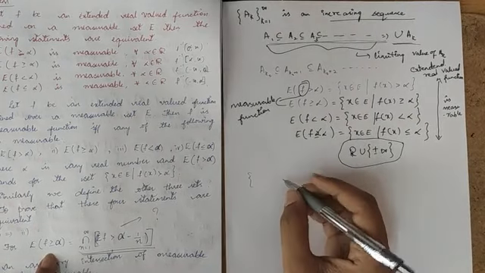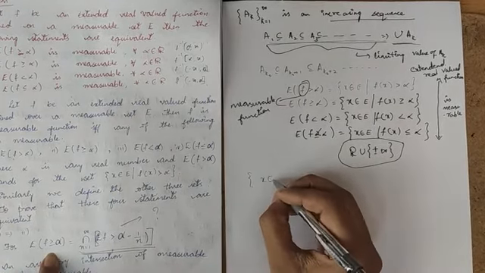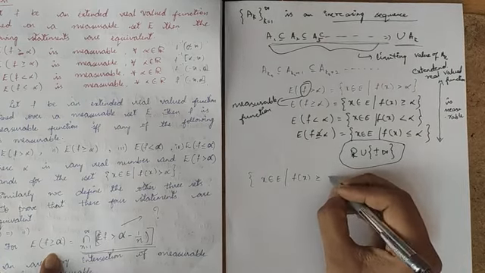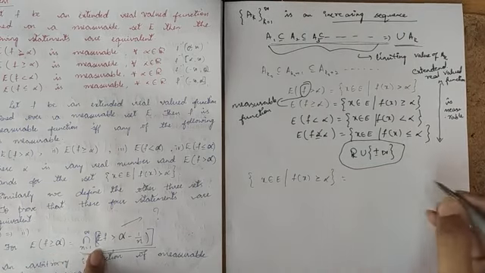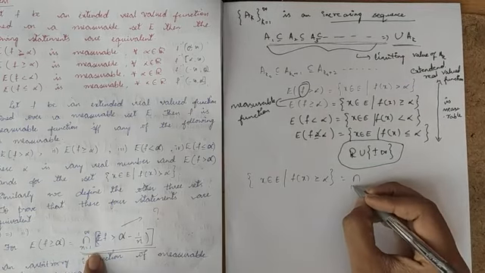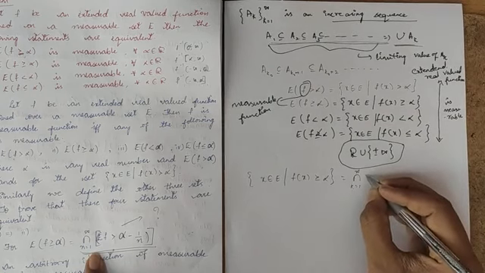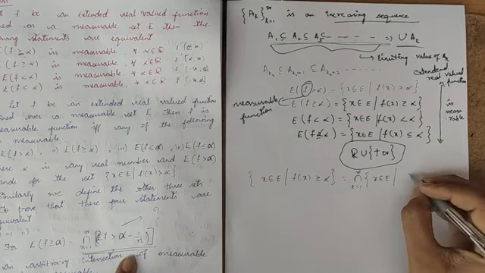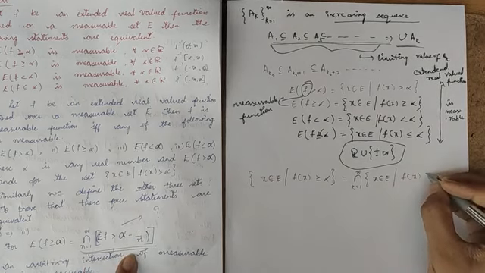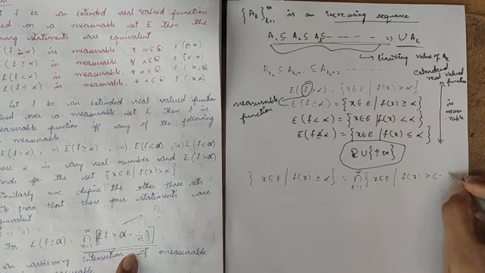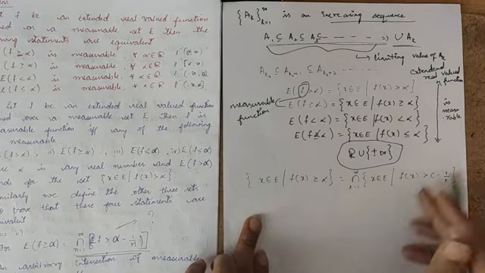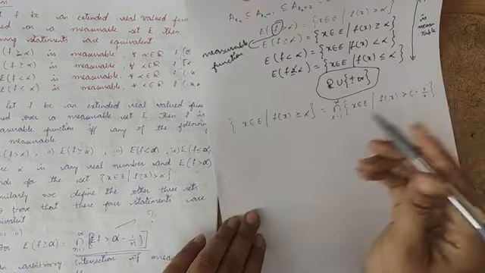E of f greater than or equal to alpha means x belongs to E such that f of x is greater than or equal to alpha, and I'm defining that to be equal to the intersection over k equal to 1 to infinity of x belongs to E such that f of x is greater than c minus 1 over k. If I show my LHS is equal to RHS, then whatever I have considered is correct.